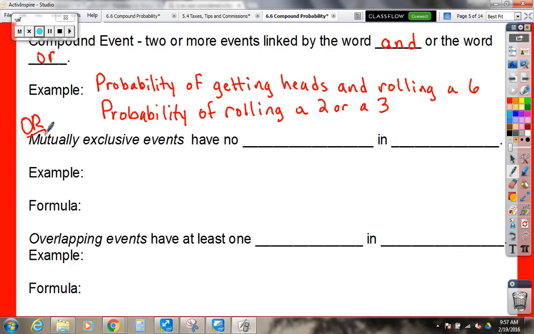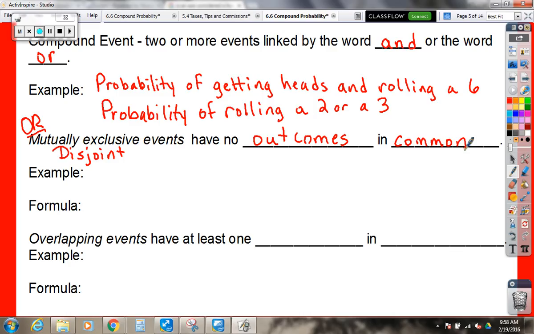Mutually exclusive events. There's another word for mutually exclusive. They're also called disjoint events, and it's actually a little easier to remember if we call them disjoint because it just fits what they are a little better. So right underneath this, disjoint. Your textbook uses mutually exclusive. I think the next time I redo all the slides, I'm just going to use the word disjoint and throw in mutually exclusive later because this word is a little confusing. Disjoint events have no outcomes in common.